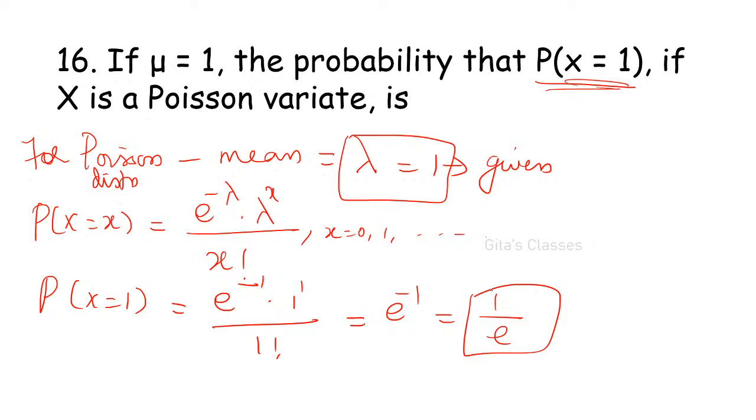Shrutika is correct. Yes, very good. Abhinaya, lambda. Yes, ma. Mean is lambda. Very good. So 1 by e is the answer. E power minus 1. Kritika, correct. Very good.